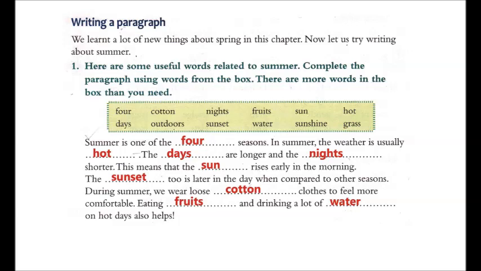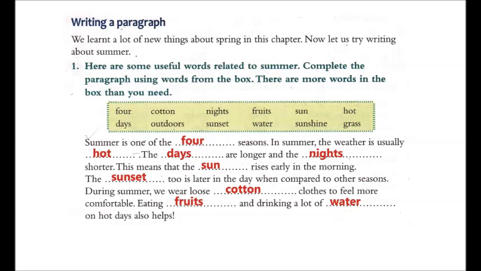This means that the dash rises early in the morning. What happens in the summer season? The sun rises early in the morning. So you will write SUN, sun in this blank. The dash too is later in the day when compared to other seasons. और दूसरे मौसमों के अपेक्षा में आप देखोगे कि गर्मी के दिनों में सूरज भी जो है सेट होता है बहुत देर से. So in this blank you will write sunset, SUN sun, SET set. Together you will write both.